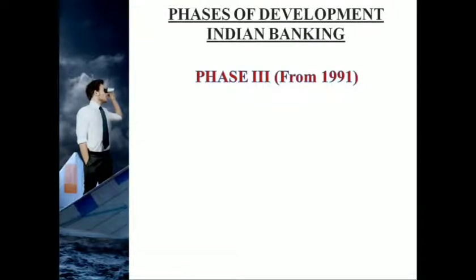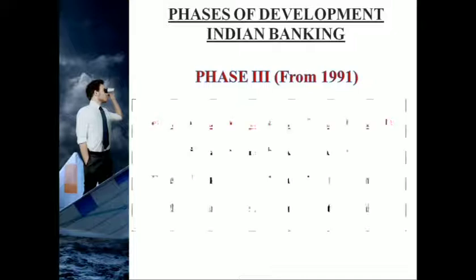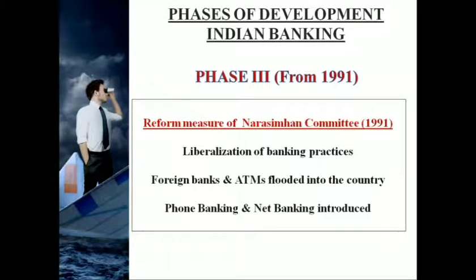Moving on to phase 3 from 1991 till date, what major changes happened in the Indian banking system is that we had something called the Narasimhan Committee, which was formed in the year 1991, and they had some reform measures in Indian banking, which is basically liberalization of banking practices.